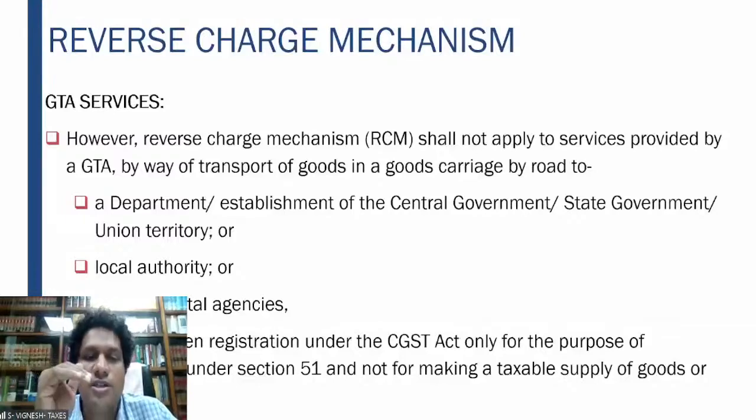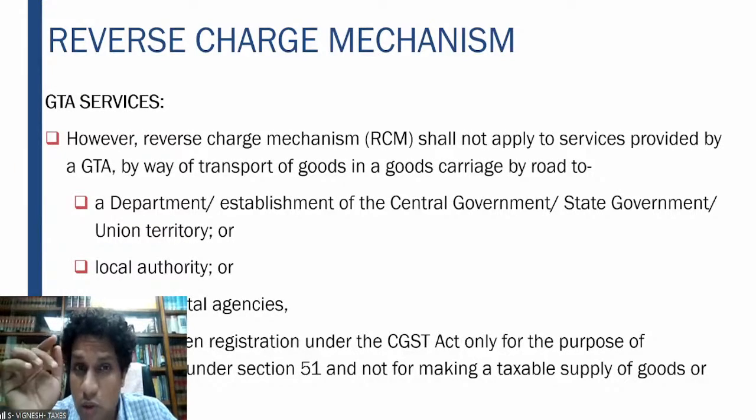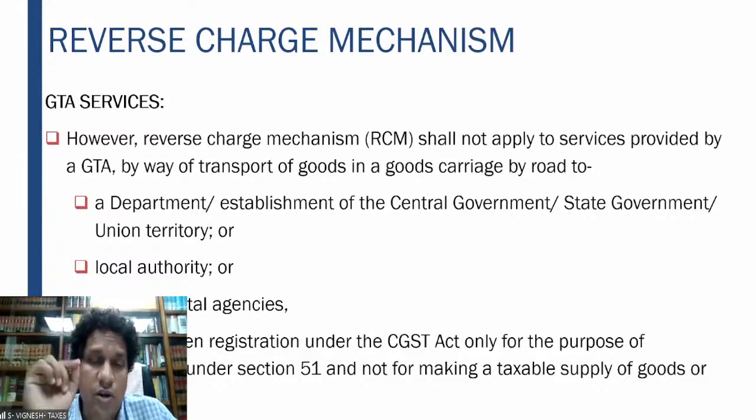If a government or a state government or a union territory or local authority, an agency of the government enters into a contract with a third party, and the value is more than 2,50,000 as per the contract or the agreement, 1% TDS is supposed to be done.